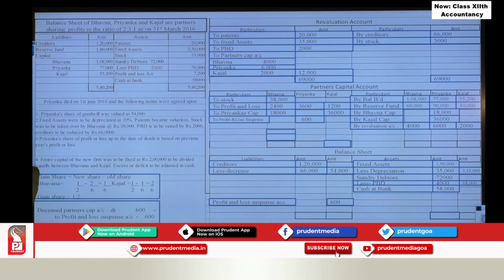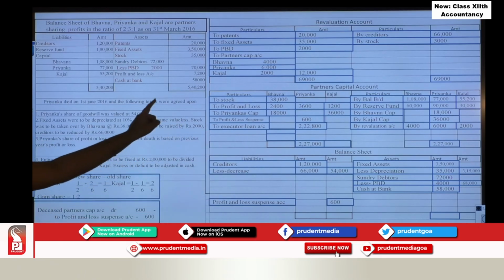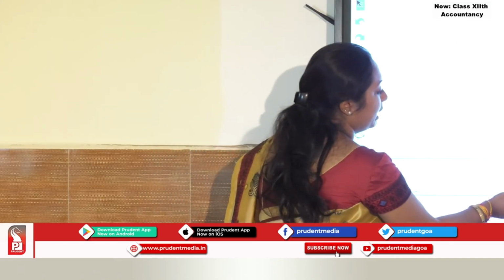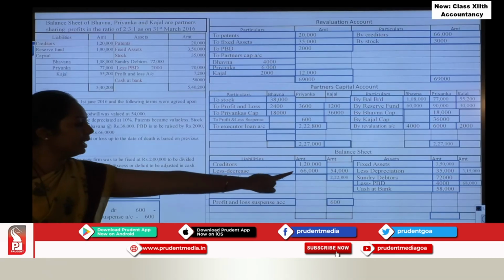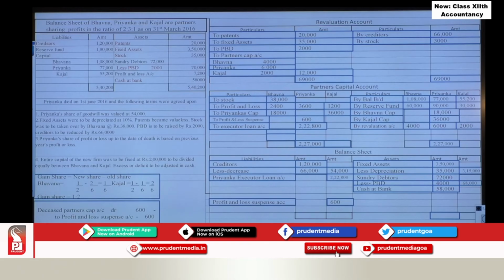Let us balance partner's capital account. First, we will balance the deceased partner account Priyanka. Okay? Now, credit side, write the same total. Difference is transferred to whose account? Priyanka's executor's account. So, how much is it? 2,22,800. So, Priyanka's executor's loan account will appear on the liability side, 2,22,800.